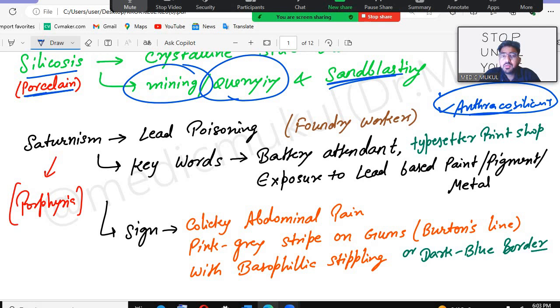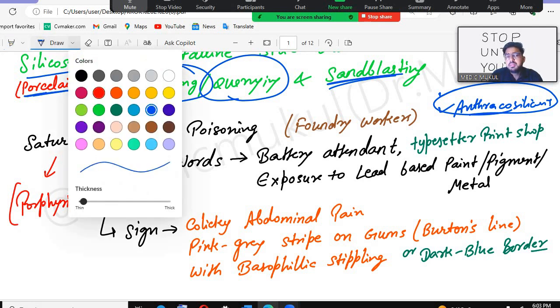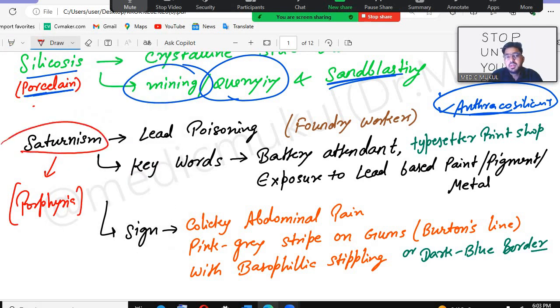Okay, next one. They will give you saturninism. When they give saturninism, remember they are talking about lead poisoning. Saturninism means lead poisoning. Now for this lead poisoning, they will give you very useful keywords, like foundry workers. If the person is a foundry worker, that means he is exposed to lead, and the person will have saturninism.